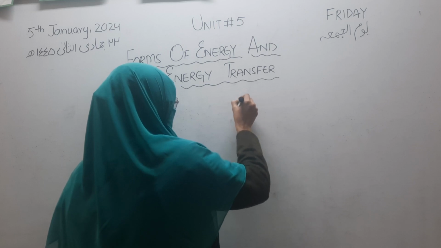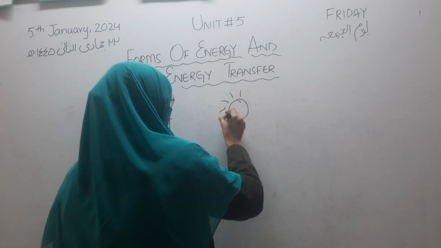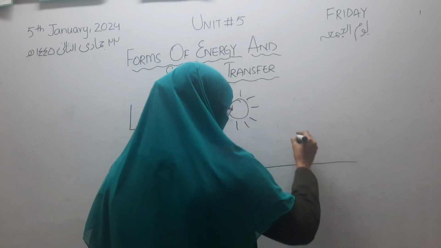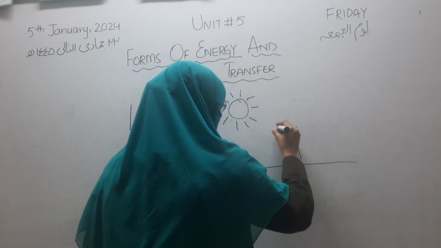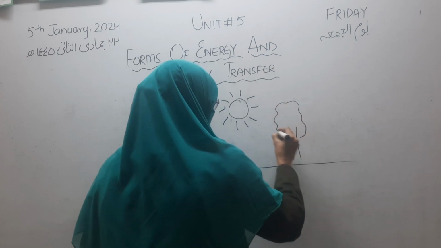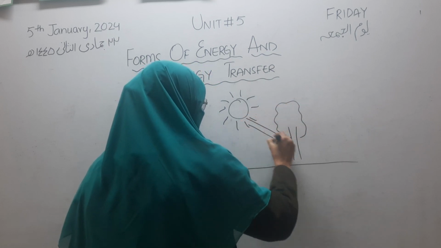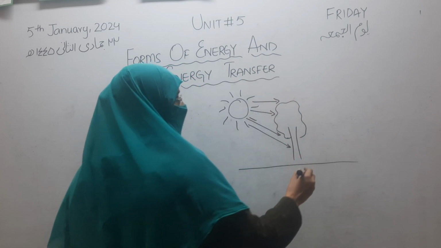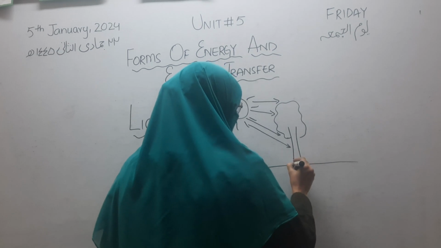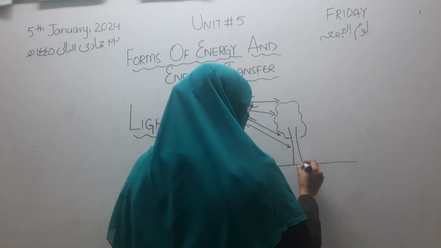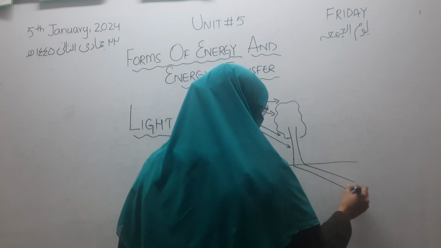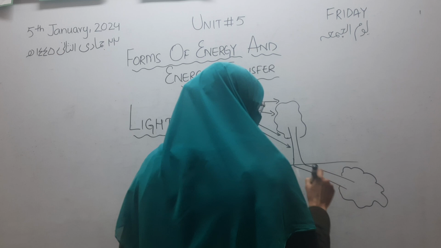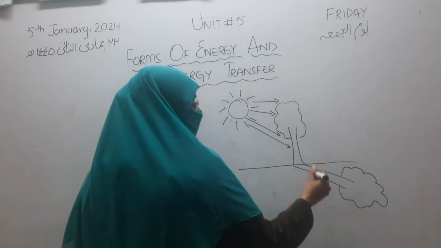For example, there is the sun, and the sun is shining brightly and there is a tree. When the light hits the surface of the tree, it will form the dark portion of the background. Good. Got my point. That actually is called shadow.